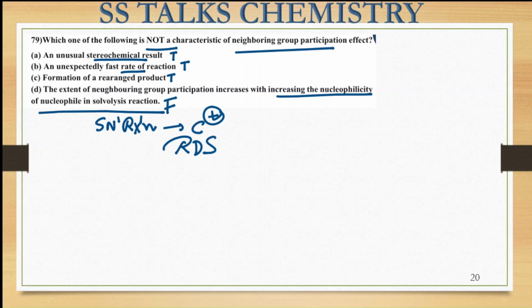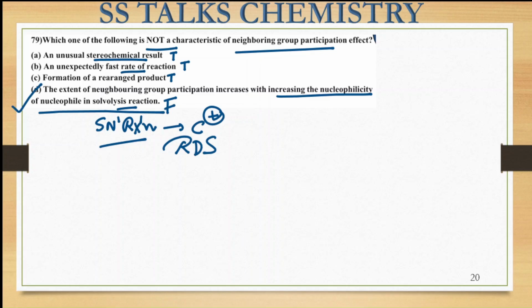They are saying the extent of neighboring group participation increases with the increase in nucleophilicity. If we are increasing the nucleophilicity, how is the NGP effect going to increase, right? And also in solvolysis, generally if we say that this is through the SN1, the role of the nucleophile is not present over there. So the incorrect statement is option D in all of this, right?